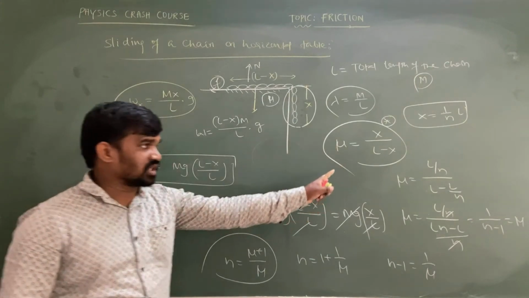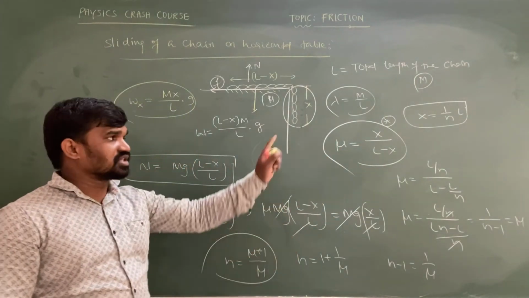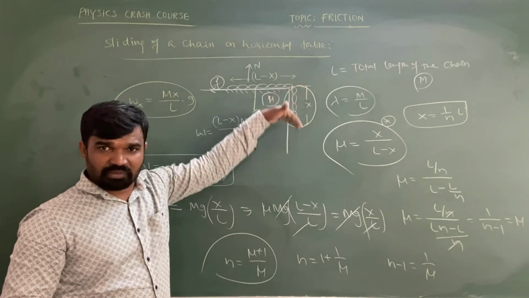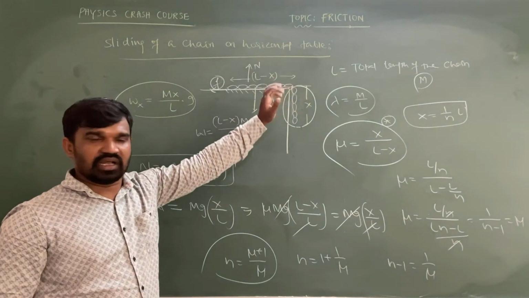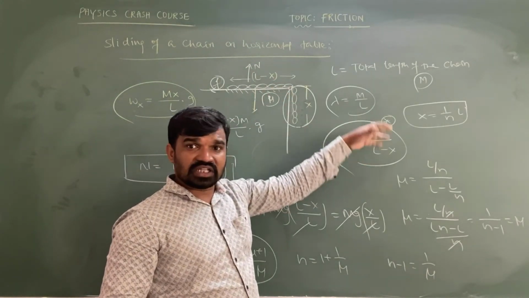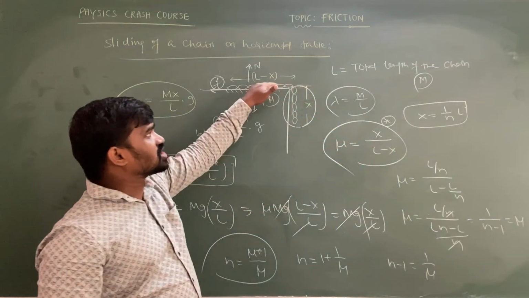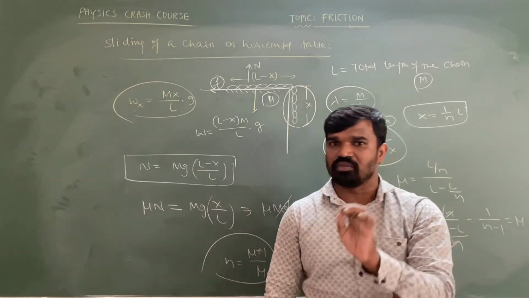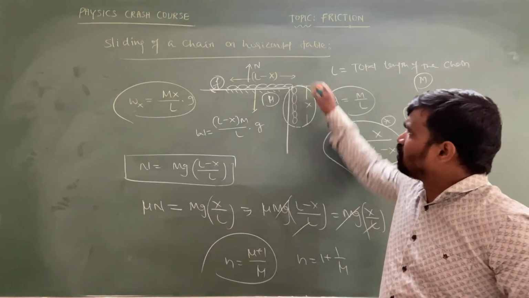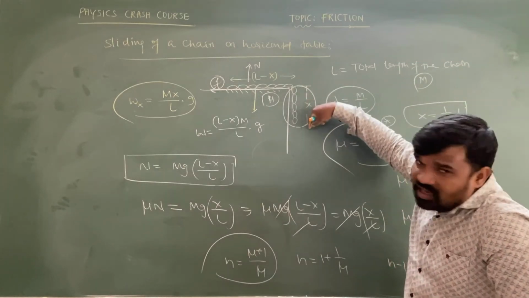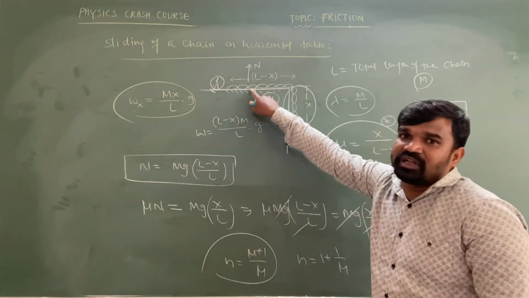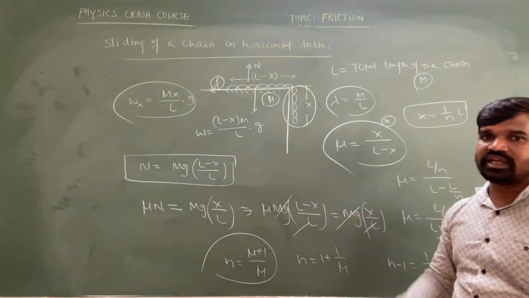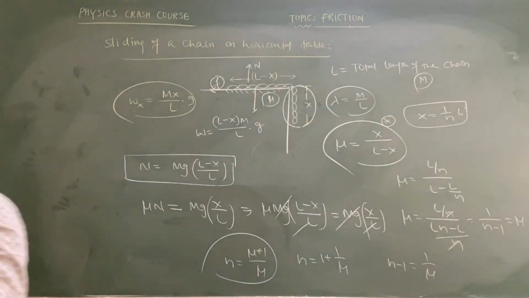And this is the value of the coefficient of friction in terms of the length of the chain and the part of the chain that is suspended. If x length of chain is suspended in air, and the total length of chain is L, then the length of the chain suspended in air by the length of the chain present on the table is equal to mu. Very simple. You are supposed to take mu equal to the length of the chain present in the air by the length of the chain present on the table. That is the answer. And n equals (1 plus mu) by mu. Please copy this one.